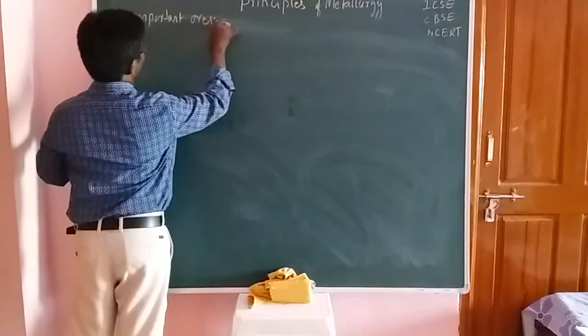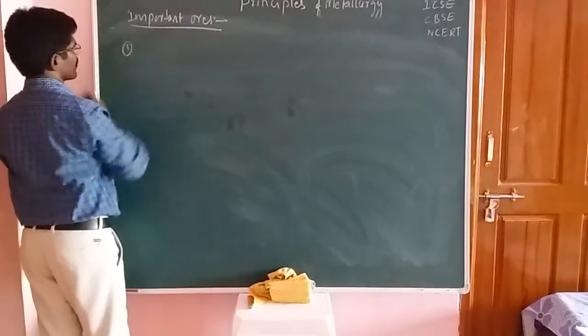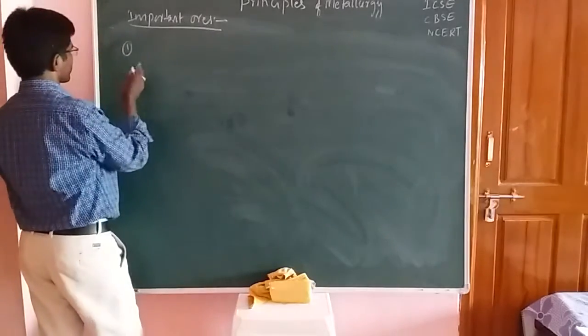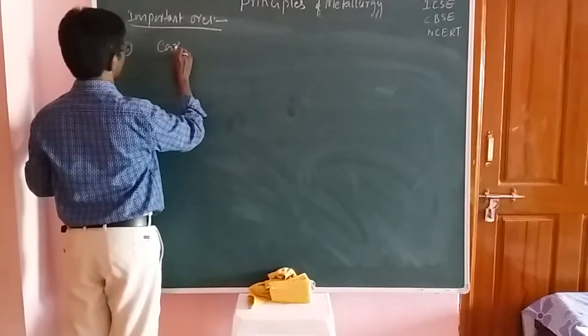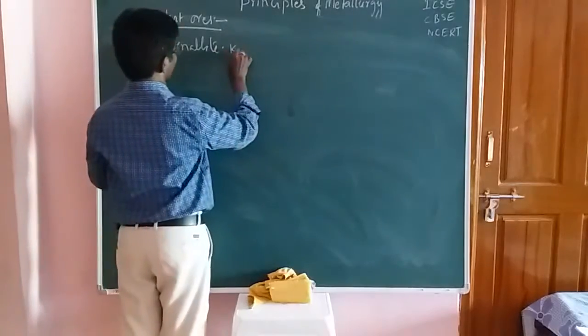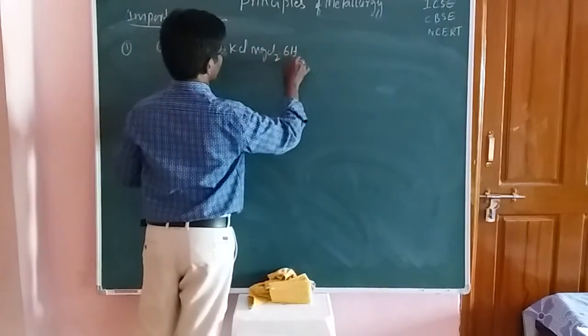First ore is carnallite, that is KCl MgCl2 6H2O.